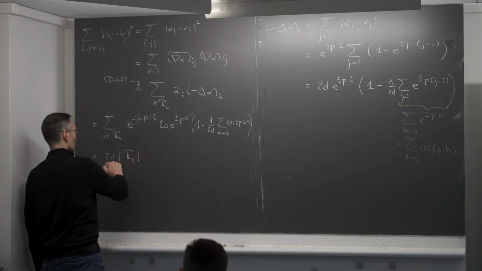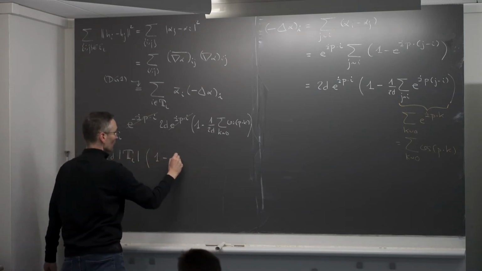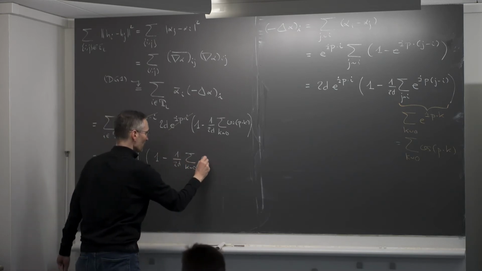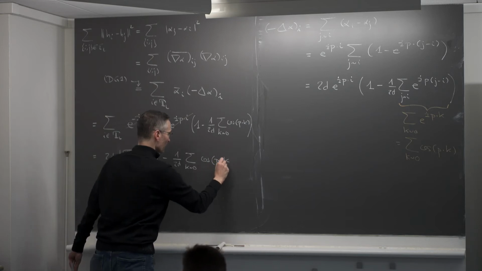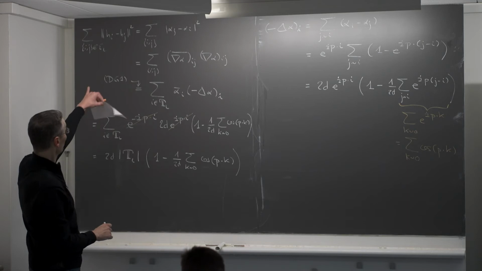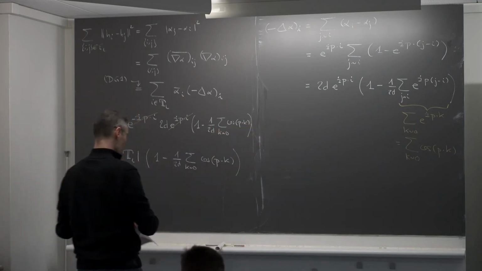And then I get 1 minus 1 over 2d, sum over k neighboring 0, cosine p·k. Okay, so that's what we get for the right-hand side in the inequality, which is up there.